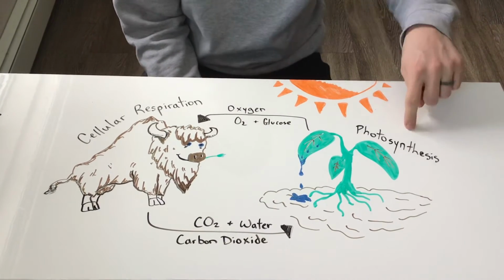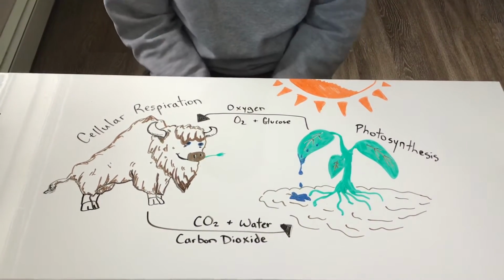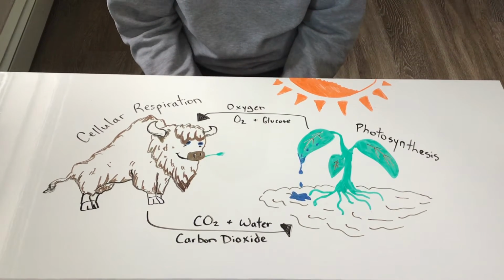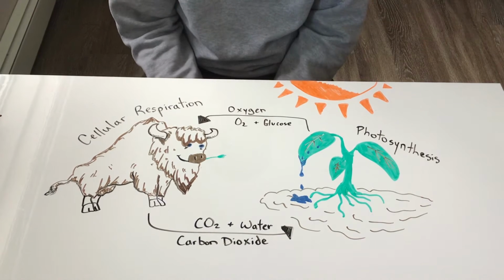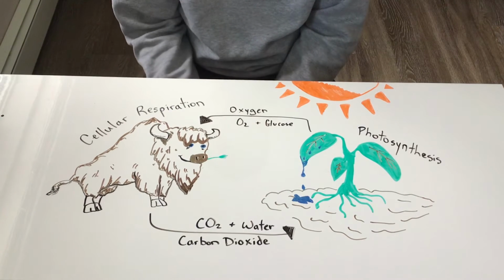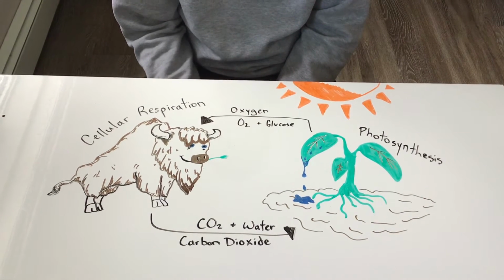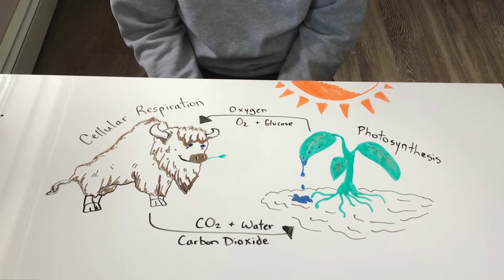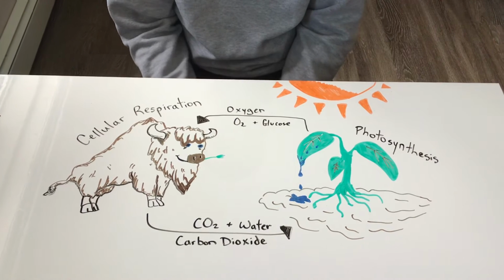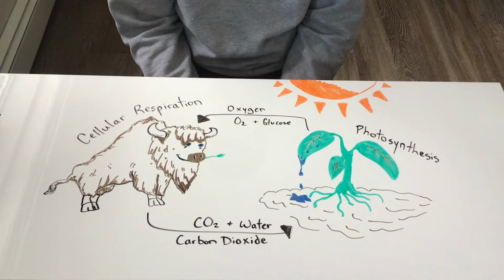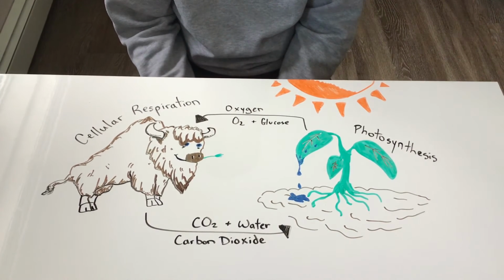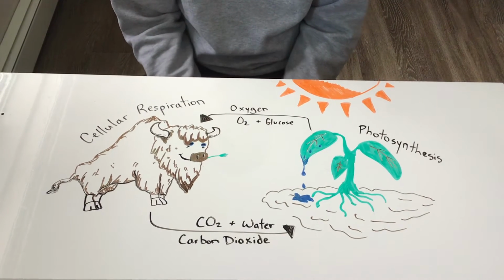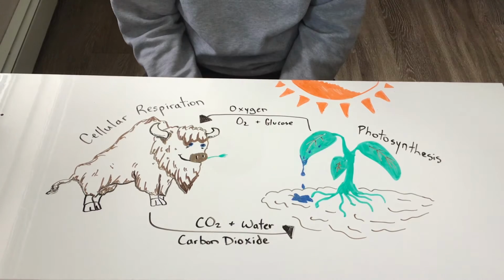So, let's talk about photosynthesis. Photosynthesis allows plants to capture sunlight, and using that sunlight, they are able to use carbon dioxide and water and turn it into glucose. So glucose, or sugar, similar things, the plants are able to use that sugar to create ATP, as well as, if animals eat the plants, they can turn that glucose also into ATP. So the glucose is the energy, the sugar that we need.